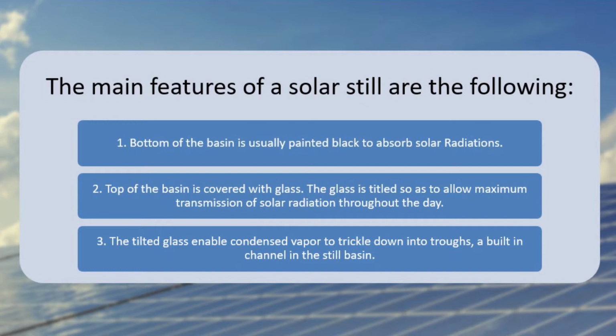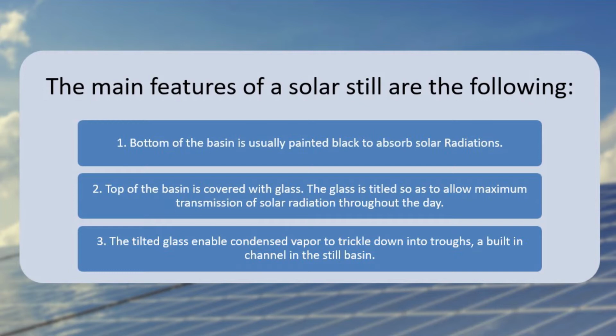First one is the bottom of the basin is usually painted black to absorb solar radiation. Second feature of solar still is top of the basin is covered with glass. The glass is tilted so as to allow maximum transmission of solar radiation throughout the day.